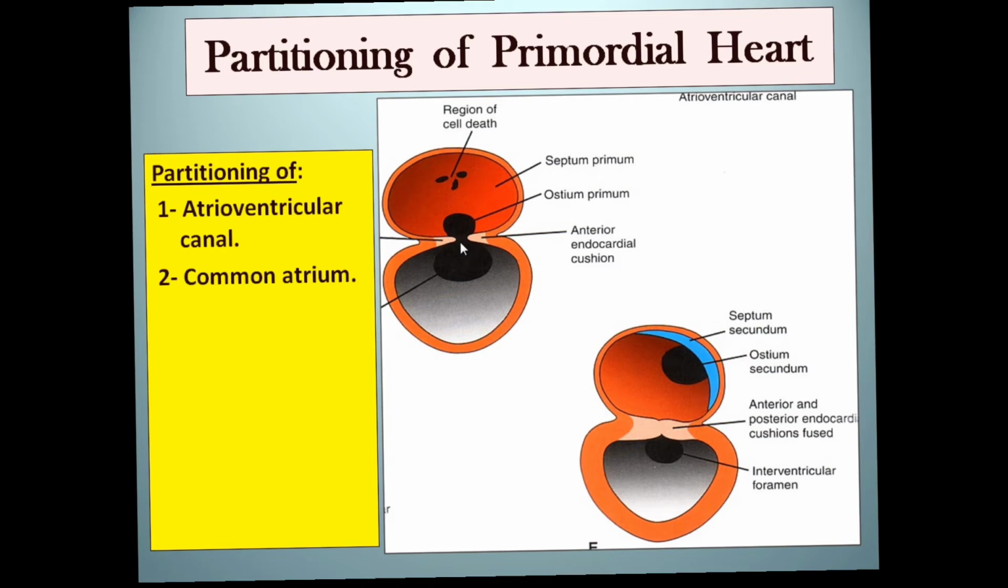Partitioning of the atrioventricular canal, partitioning of the common atrium, and partitioning of the common ventricle and the bulbus cordis begin, and they occur almost simultaneously. One part does not follow the other; they usually occur simultaneously. The partitioning occurs in the atria as well as in the ventricle simultaneously and somewhat overlapping. So initially there is a common chamber in the atria and a common chamber in the ventricle.